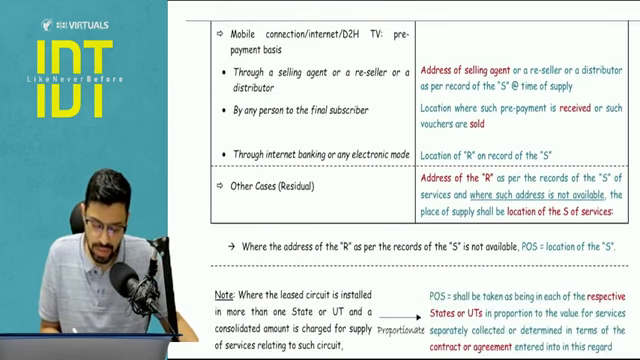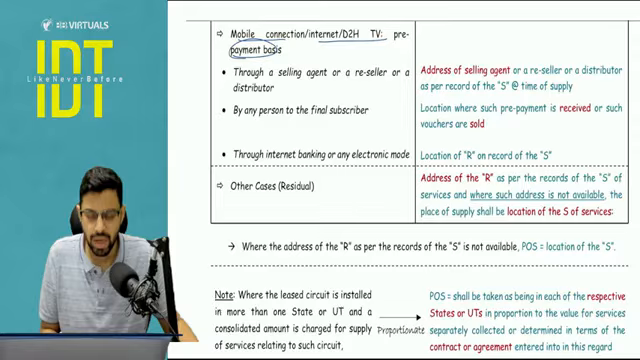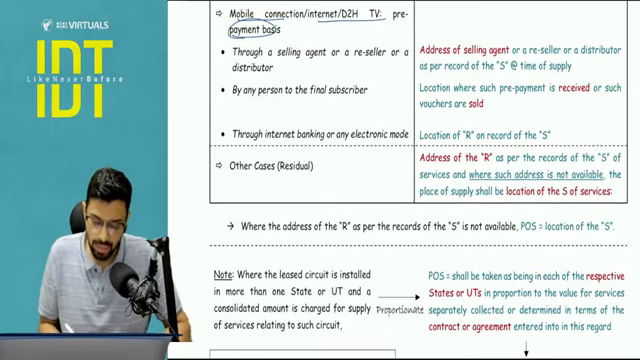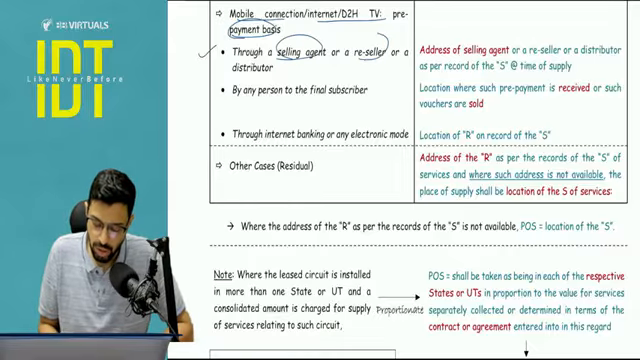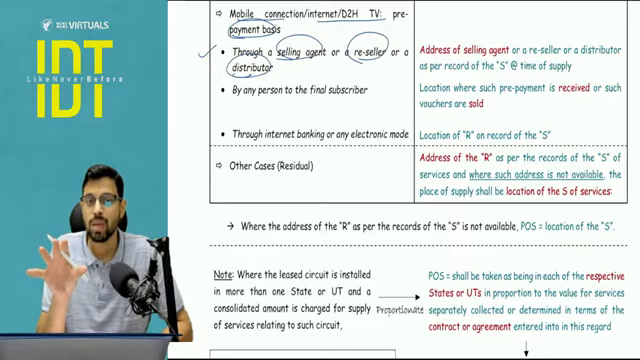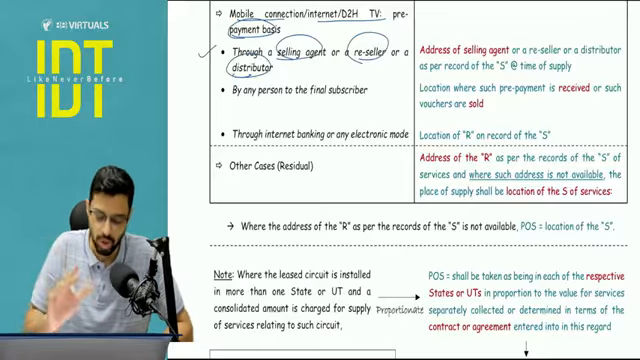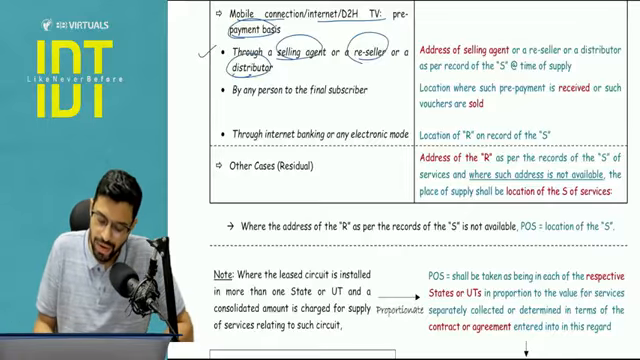Next is your prepaid basis. So mobile connection, internet, where you first pay and then you enjoy the services. Now here three subtypes are possible. Case number one, if the selling is happening through a selling agent or a reseller or distributor. So this is the point where the recharge will be done. Now this also used to take place in earlier times, not today. So here the place of supply will be the address of that selling agent, reseller or distributor as per the records of the supplier.